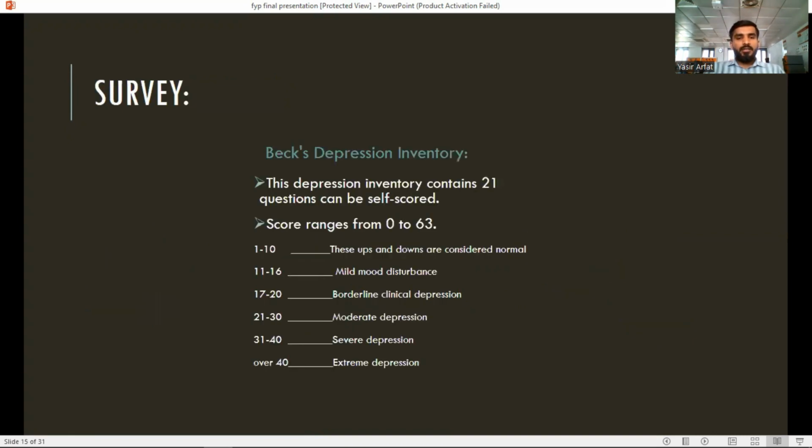For this survey we had designed a Beck Depression Inventory, which contains 21 questions, and its ranges are selected to show in which range the person is: a normal state, borderline state, moderate depression, severe depression, or extreme depression.